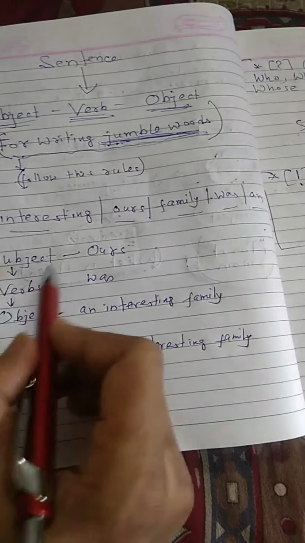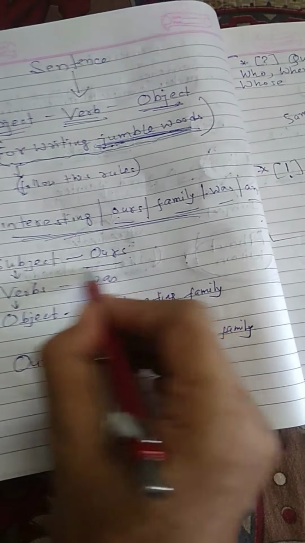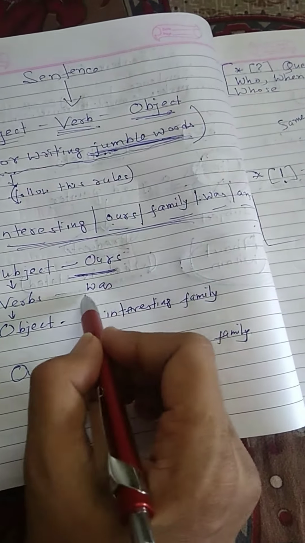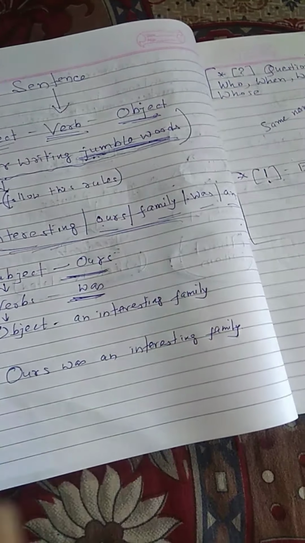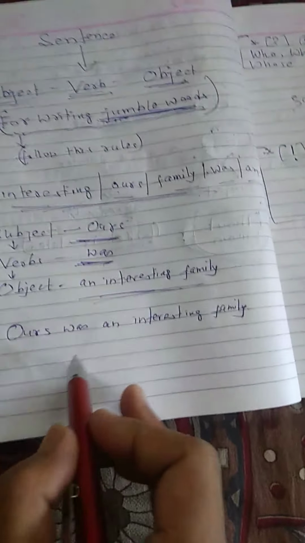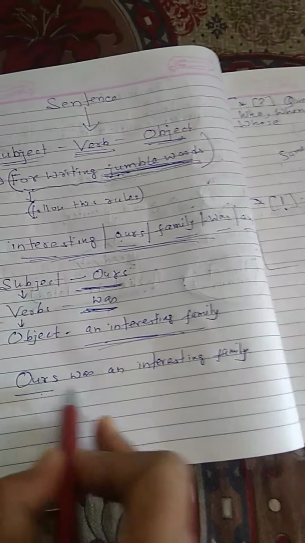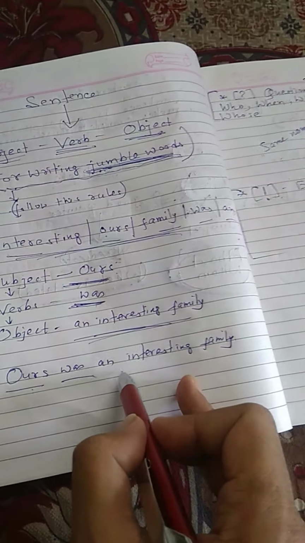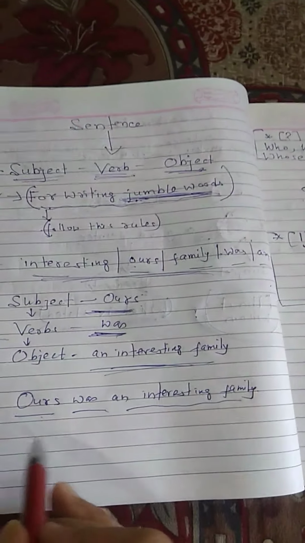Here the subject is hours. Next, the verb: you all know this is a helping verb or be verb, was. And the object is an interesting family. So the subject is hours, the verb is was, and interesting family is the object.